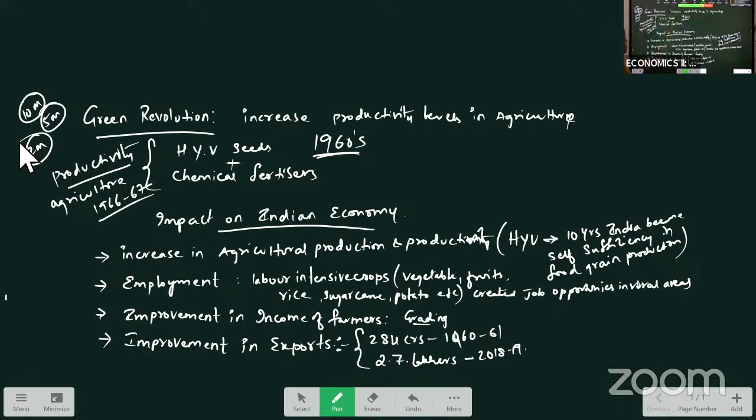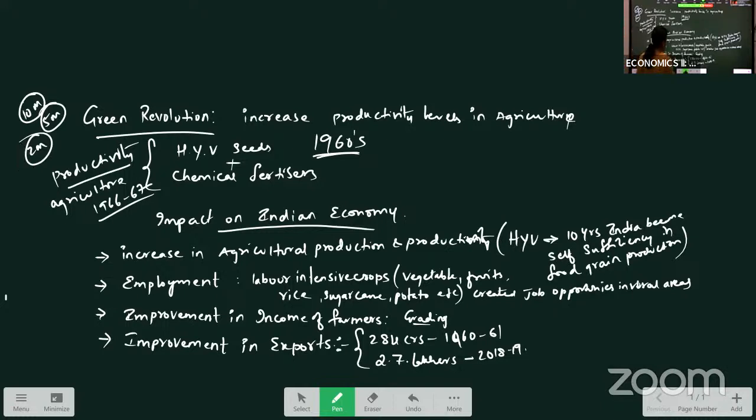What is Green Revolution? Introduction of high yield variety of seeds during 1960s to increase agricultural productivity and agriculture production. High yield variety seeds are combined with chemical fertilizers, which will increase the output in the country. So, as the high yield variety seeds were introduced, what benefits is the country getting? What is the impact it is having on our Indian economy?